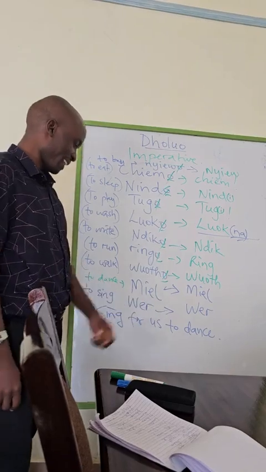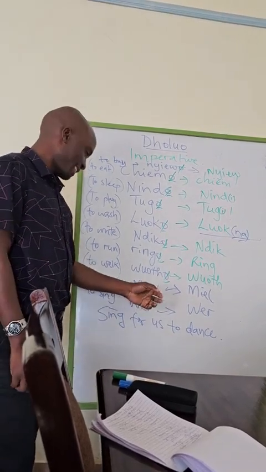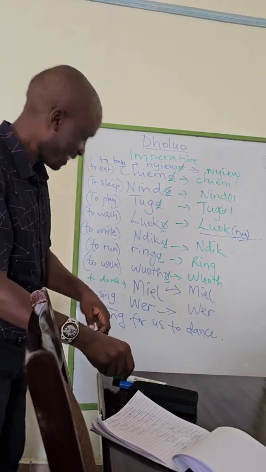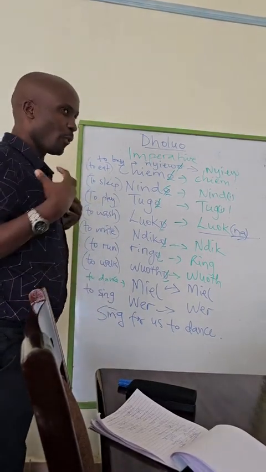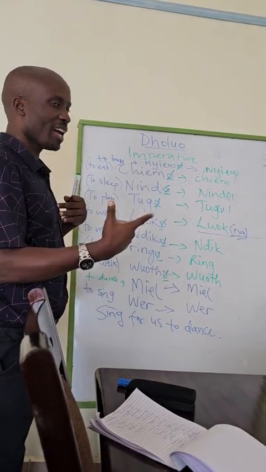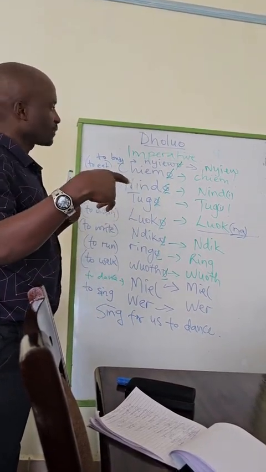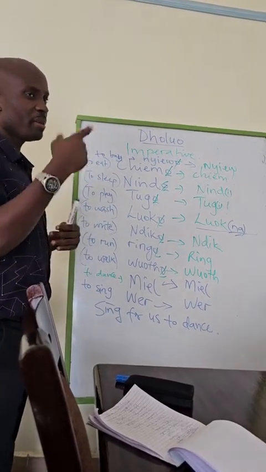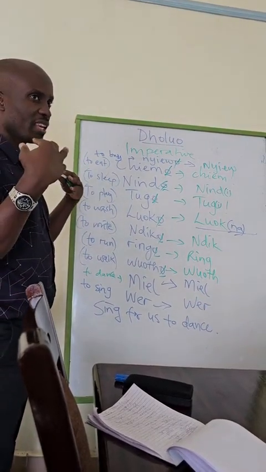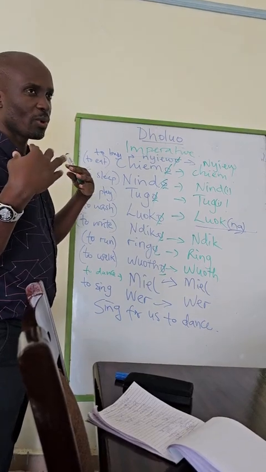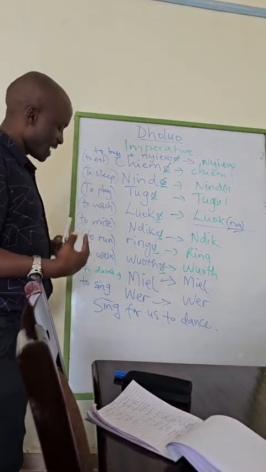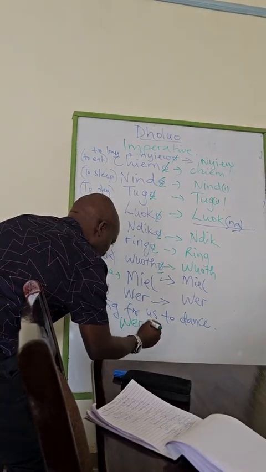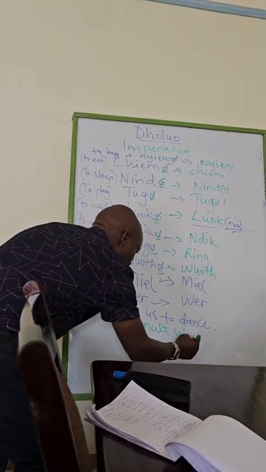To sing is wer, and to dance is miel. Wer noa. Miel. Now, so that we dance. Wer noa. That conjugation of for we. Amiel, imiel, then we. Wamiel. Wamiel, very good. So say, wer noa wamiel. Very good.